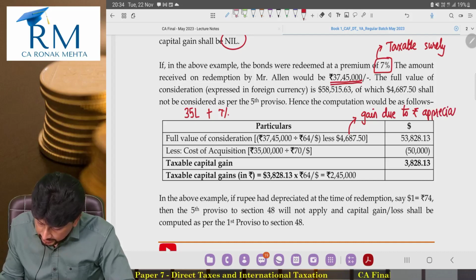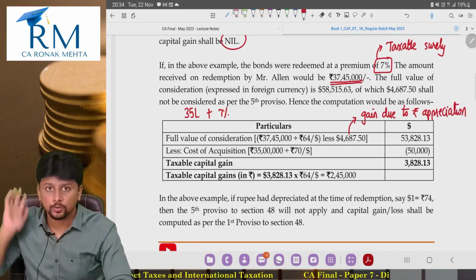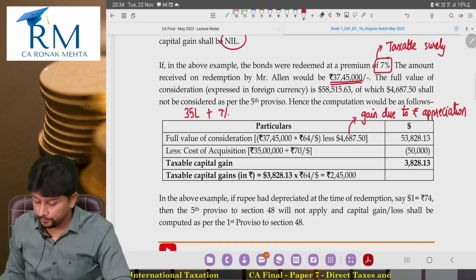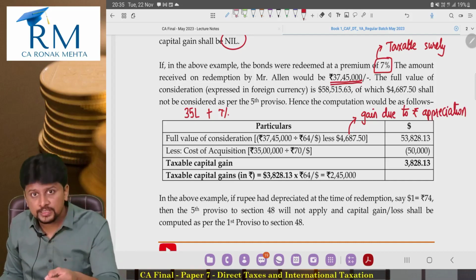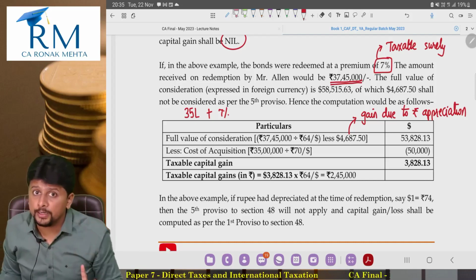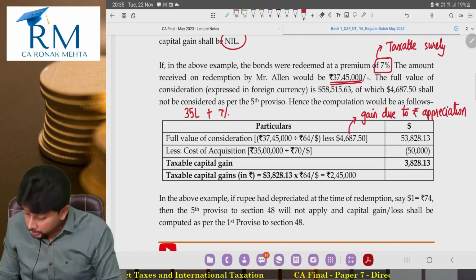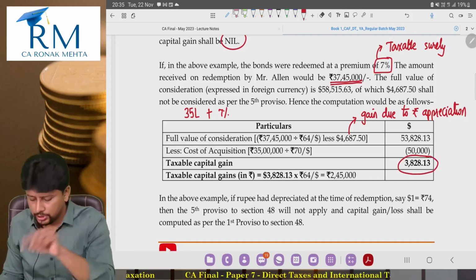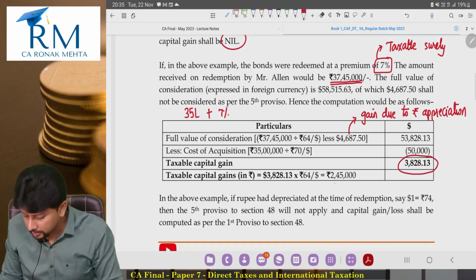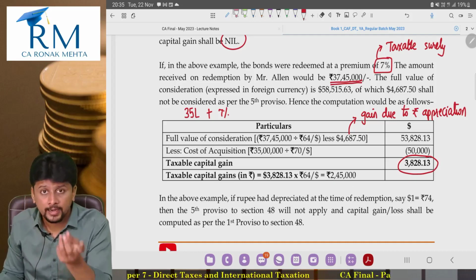This will not be taken into account for full value of consideration. Remove it. Balance what remains is the FVC, which includes the premium component redeemed at a premium. So it is only $3828.13, which at the rate of 64 will be converted. 64 is the exchange rate at the time of transfer.